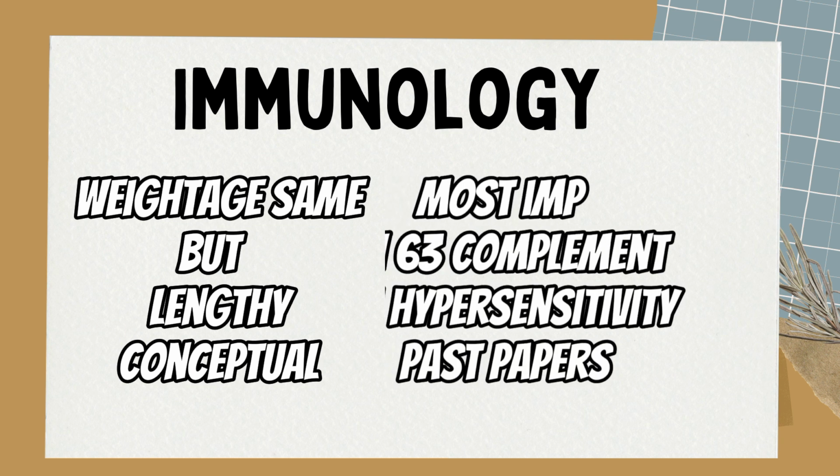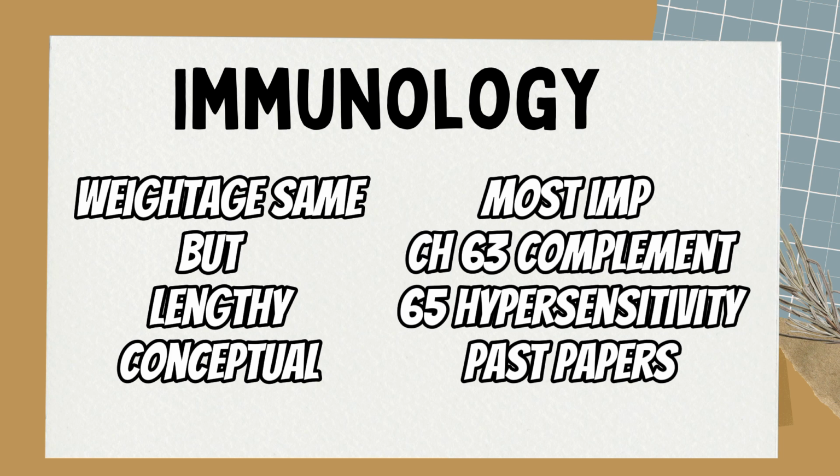The most important chapters from immunology are the complement, which is chapter number 63, and the hypersensitivity, which is chapter number 65. So if you have to do only two chapters from immunology, then you must do these two chapters. Apart from that, you can cover the rest from past papers questions, but the complement chapter and the hypersensitivity chapter, these two chapters you have to complete, because there are 99% chances that questions will come from these two chapters.